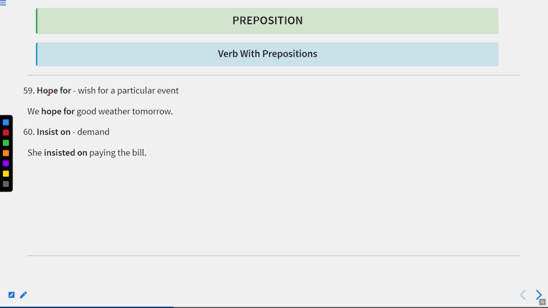Next is hope for. Hope means when we have some positive sign, or something in mind that yes, this can happen. So wish for a particular event. We hope for good weather tomorrow. It means we really wish that the weather would be pleasant tomorrow. Next is insist on, means demand. She insisted on paying the bill. Insisted on means demanded paying the bill. Now let us move to the next one.